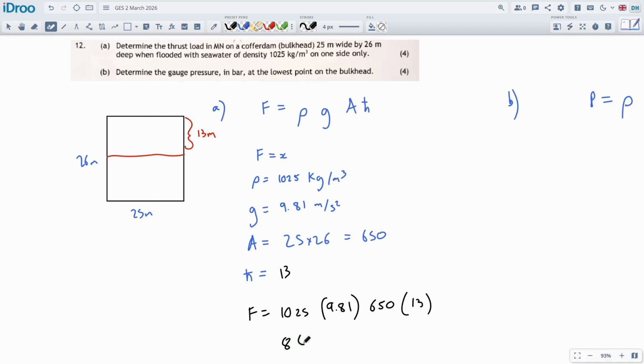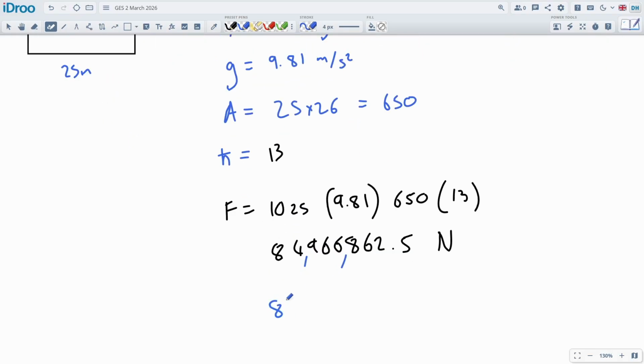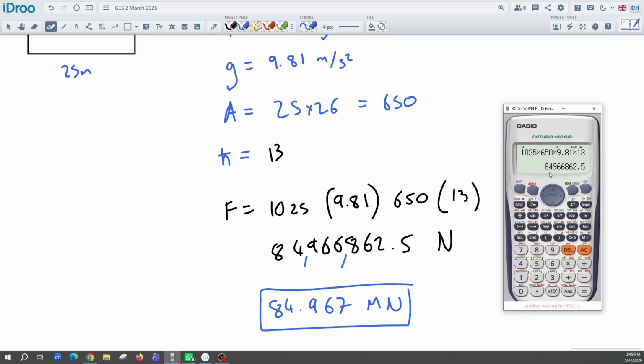84,966,862.5 newtons. And they just said determine the thrust load, in meganewtons. Very nice. So we're going to put it into meganewtons. Mega means million. So this would be 84.96. We're going to round that up to 85 meganewtons worth of force on here. But I can do that on my calculator by pressing the engineering button, which is nice. Got this number on my calculator as the answer.